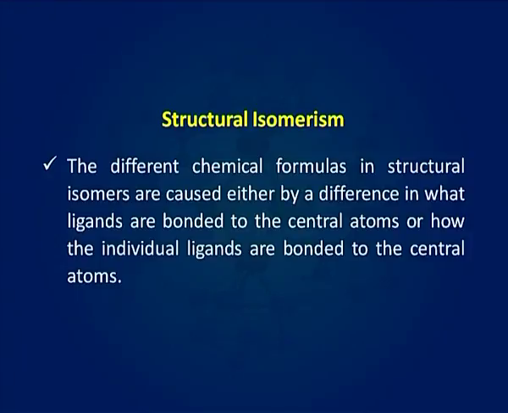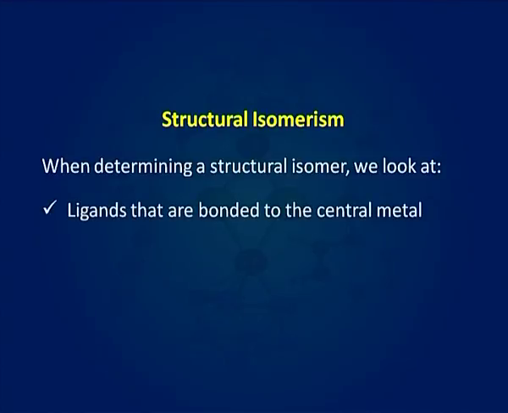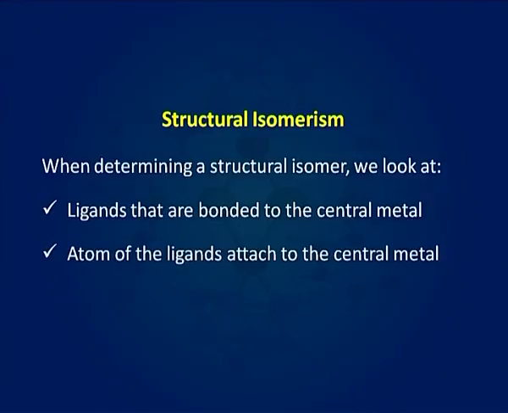The different chemical formulas in structural isomers are caused either by a difference in what ligands are bonded to the central atom or how the individual ligands are bonded to the central atom. When determining a structural isomer, we look at the ligands that are bonded to the central metal and the atom of the ligands attached to the central metal.